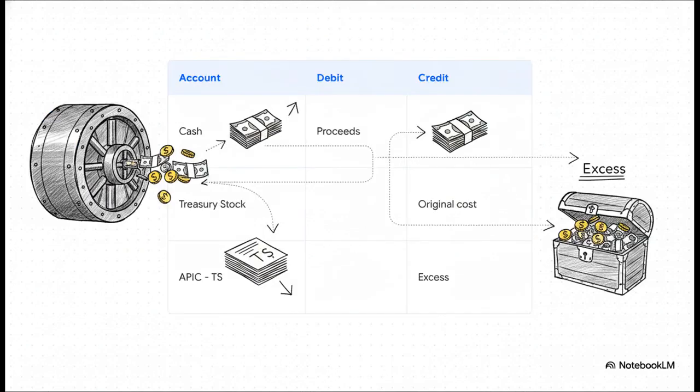But what happens if the company decides to open up that vault and reissue those shares later on? Well, if they sell them at a premium, above the original cost, cash is debited for the proceeds. Treasury stock is credited for that original cost. And that excess value? It simply pads the additional paid-in capital, or APIC, account.